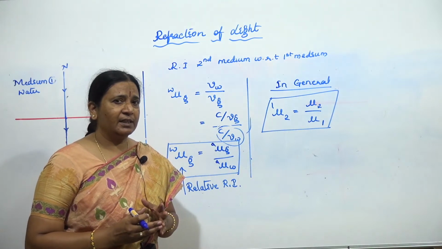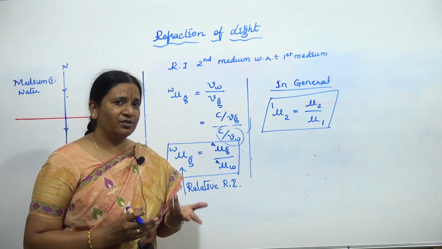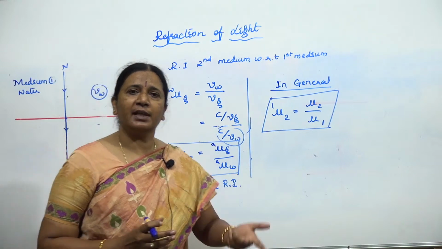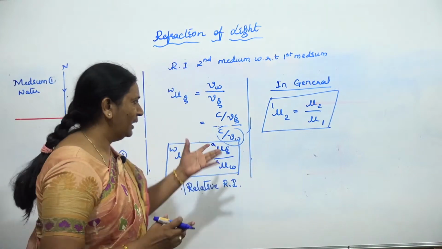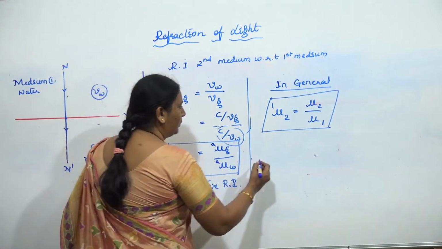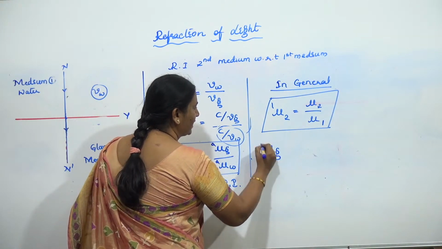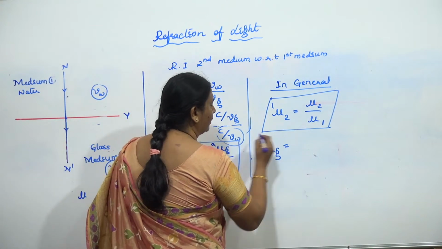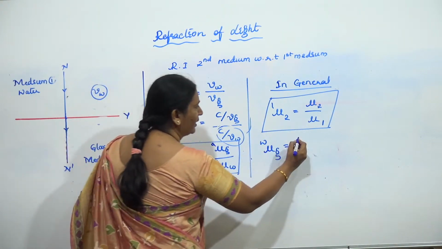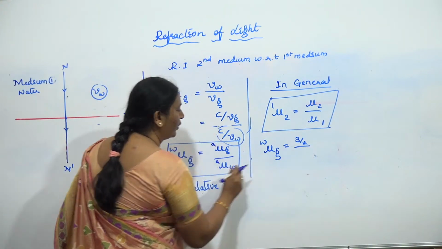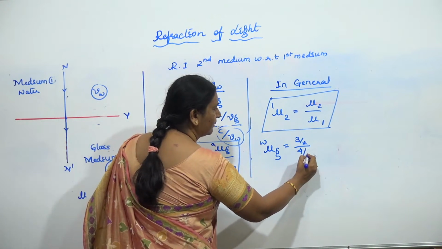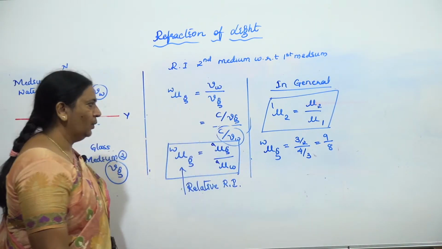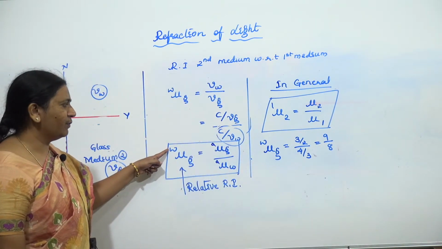That indicates in Snell's law that the constant changes depending on whether light is traveling from the first medium to the second medium or from the second medium to the first medium. Suppose I write the refractive index of glass with respect to water. This becomes glass by water. I have given standard values: the refractive index of glass is 3 by 2, and of water is 4 by 3. Then this becomes 9 divided by 8. This indicates light is traveling from water to glass.